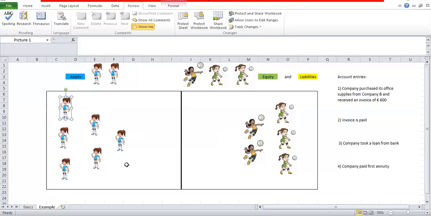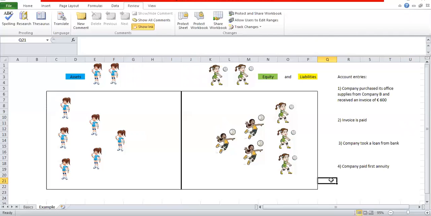So we have money. Whose money is that? Is that our money or is that the bank's money? The bank gave us that money and we owe money to the bank. That is important. If the owner gave the money, it would be the equity, but the bank gave the money, so it's the liability. So we will take the liability player inside and put it right here.